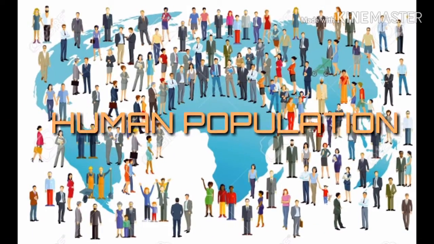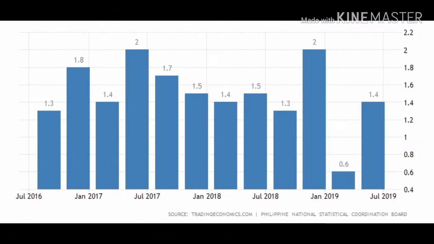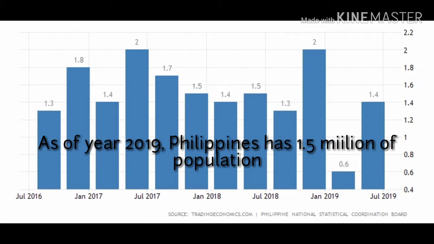First is overpopulation. The rising growth of the human population is turning into a large issue in the world nowadays. The present population of the Philippines as of 2019 is 1.5 million and unceasingly increasing. Filipinos face the matter of overpopulation as a result of action since they contribute too much to it.